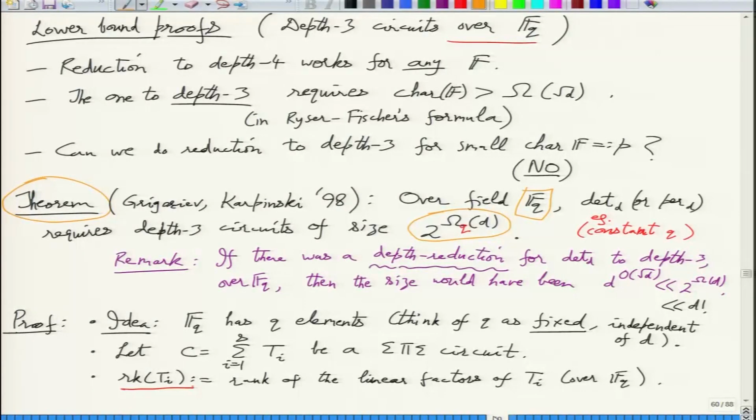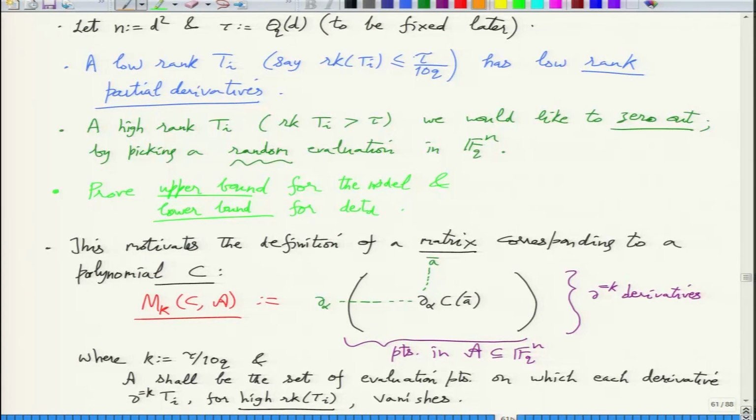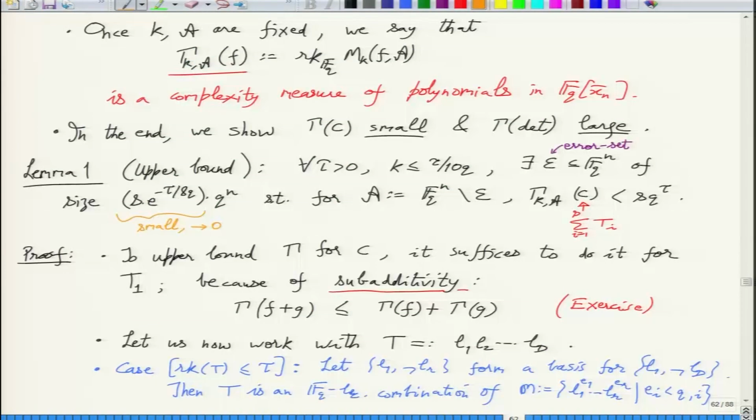So the idea will be to consider a matrix, and the rank of that will be a measure for polynomials. So that matrix is M_{k,A}(C), where C is the polynomial. The matrix has rows indexed by k-order derivatives and columns indexed by points in a subset A of the space F_q^n. So we are just looking at derivatives at points of a given polynomial and the rank of that matrix.